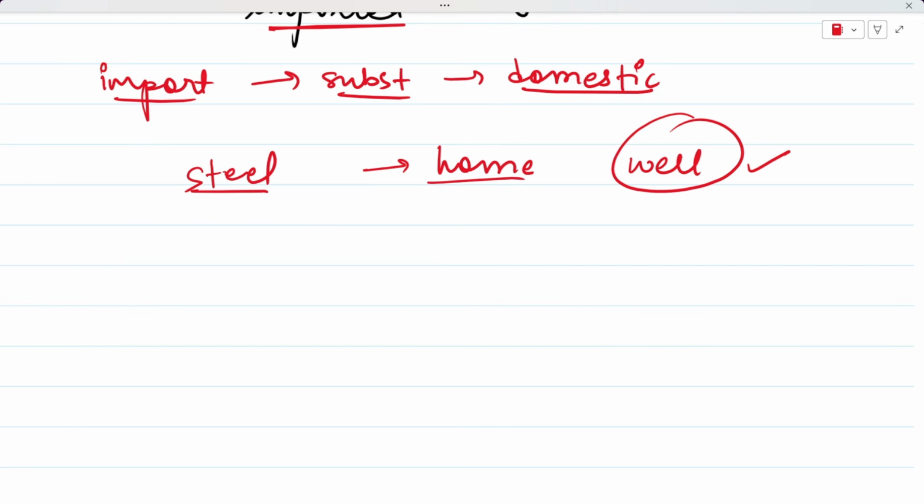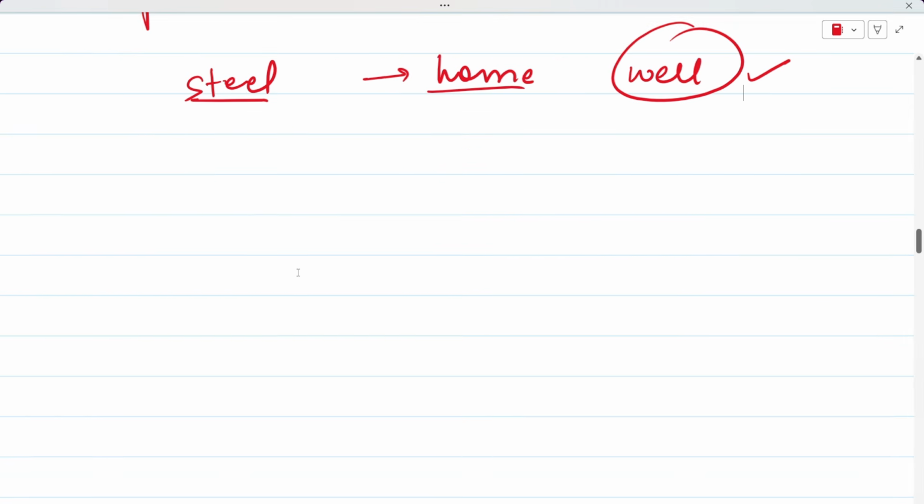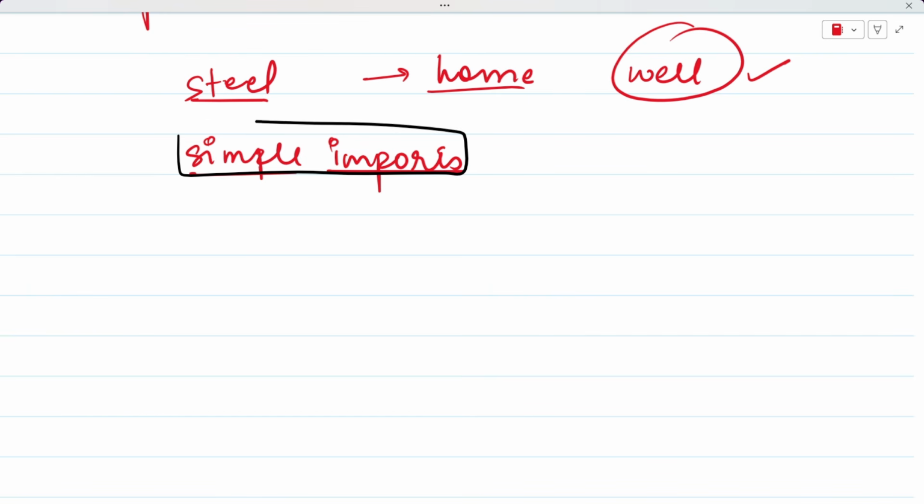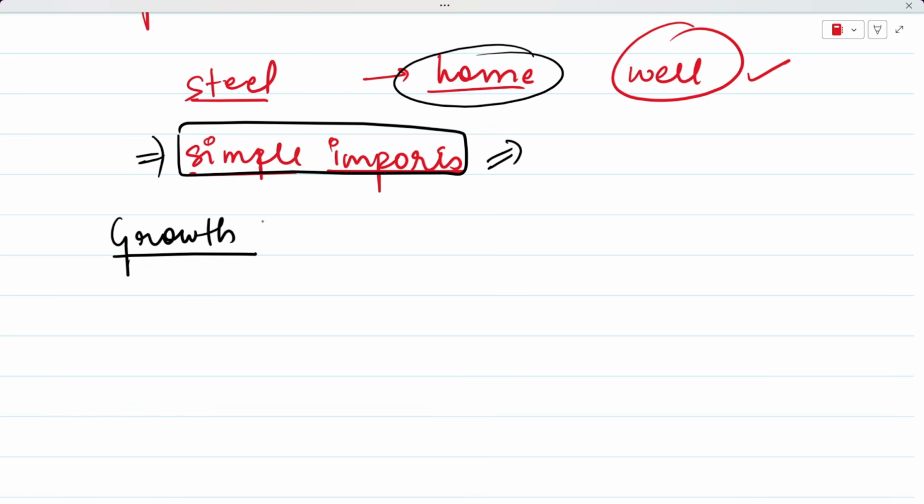It worked well for the Indian market, but eventually a lot of very simple imports also had been replaced. So not everything needs to be substituted and produced in your own country. Some things can simply be imported, and that is not going to harm your country, right? Now, because you have also started to substitute the simple imports, to achieve growth, what do you need to do as a country, right?